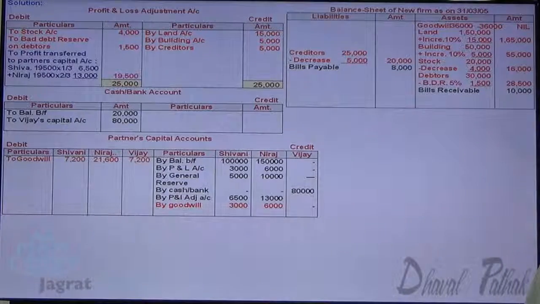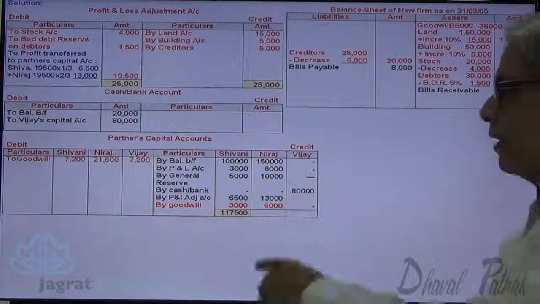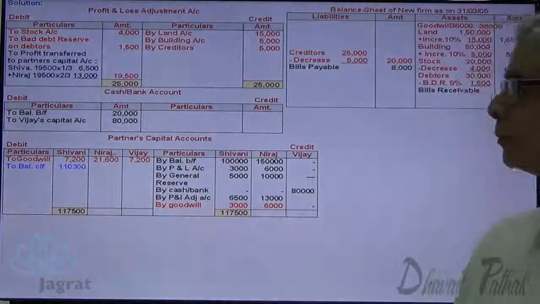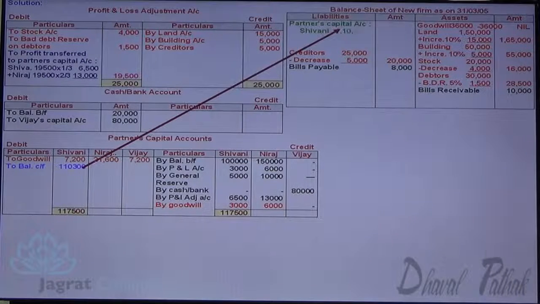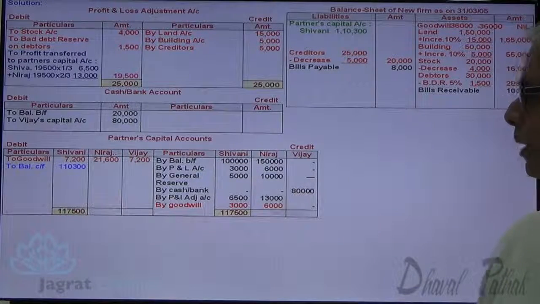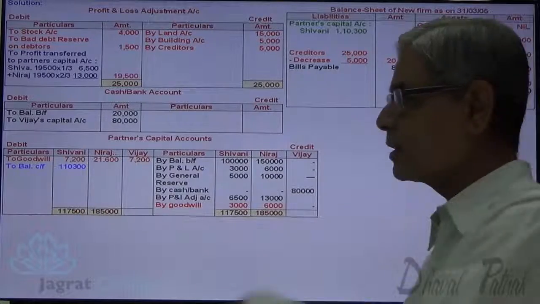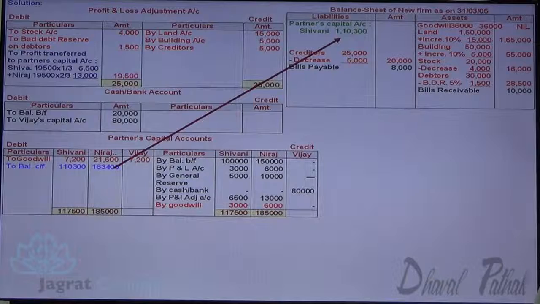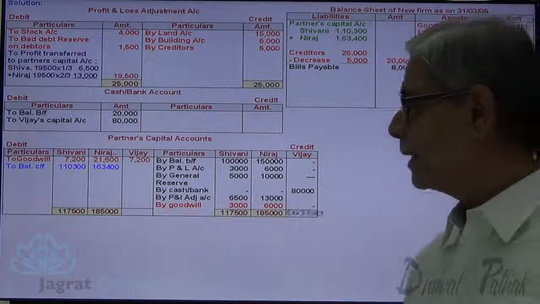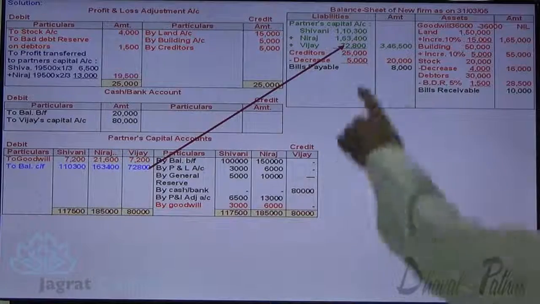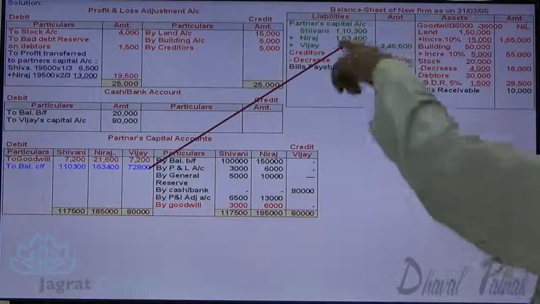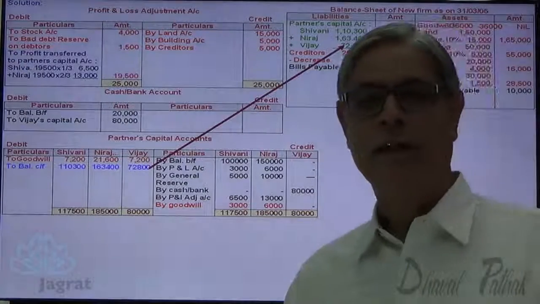Here the total of Shivani is 1,17,500 minus 7,200, so 1,10,300 is the balance of Shivani. Neeraj 1,85,000 minus 21,600, balance of Neeraj 1,63,400. Vijay 80,000 minus 7,200, so 72,800 is the balance for Vijay. So total capital is 3,46,500.